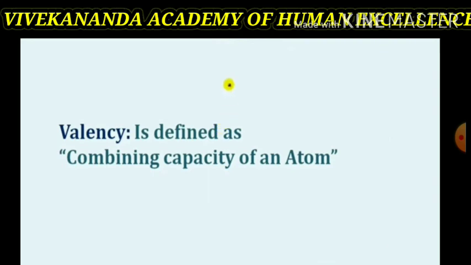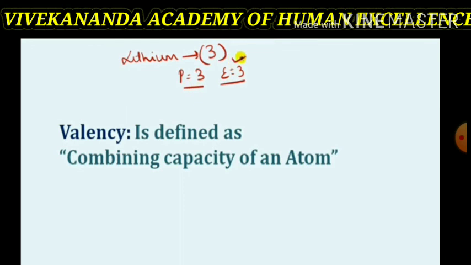Now what is valency? Valency is defined as the combining capacity of an atom with other elements, that is, their tendency to react and form molecules with atoms of the same or different elements. For example, lithium: its atomic number is 3, the electronic distribution will be 2, 1, proton number is 3, and electron number is also 3.